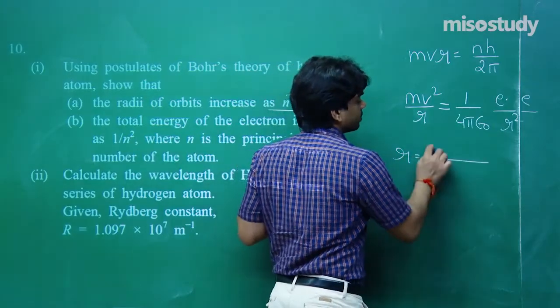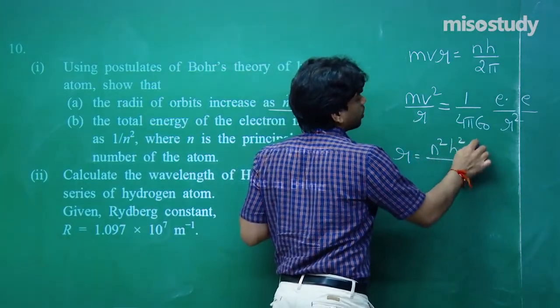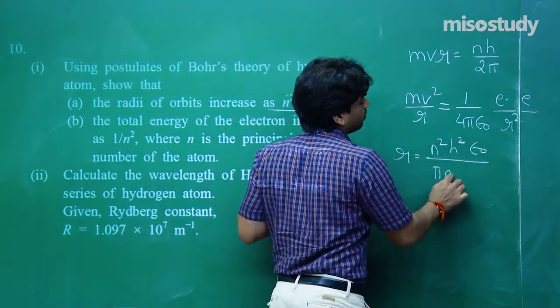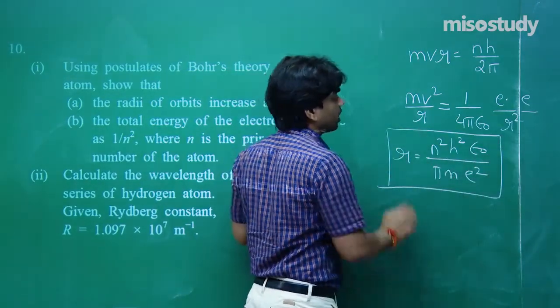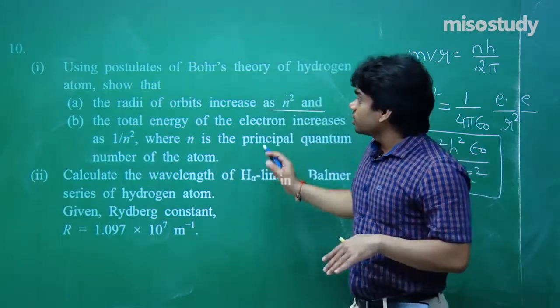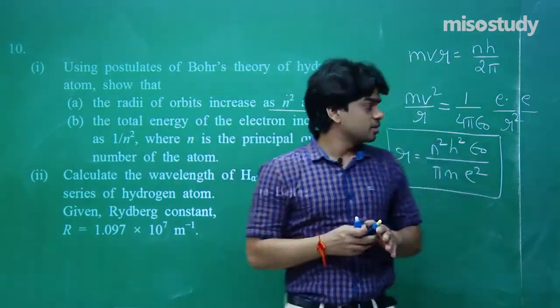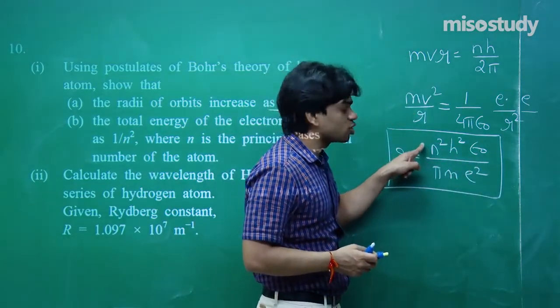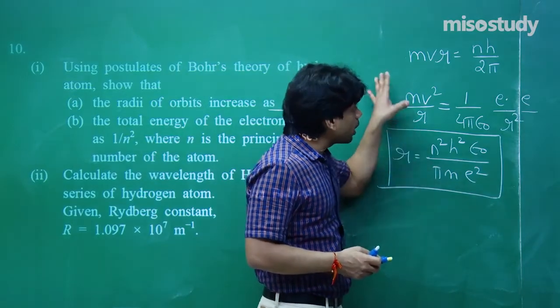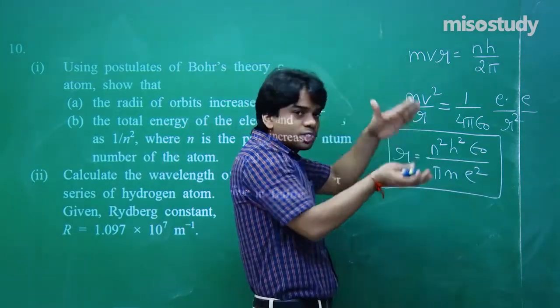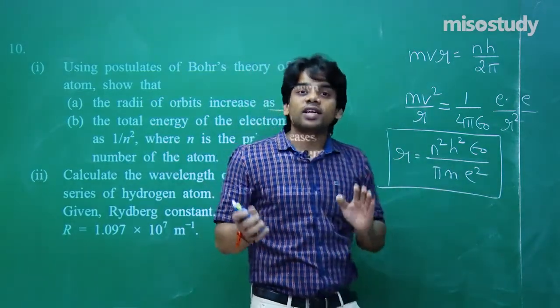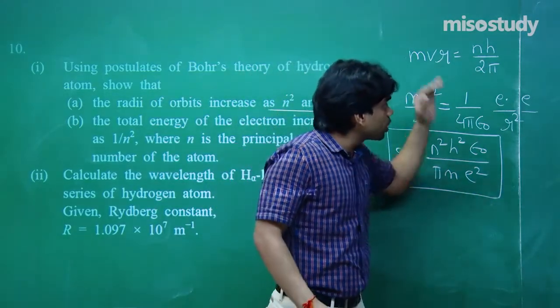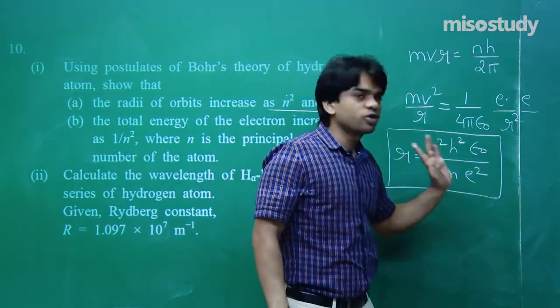r is n square h square epsilon naught upon pi m e square, which we have done in our regular class. You see the first thing, the radii of orbit increases as n square. I am not completely breaking up these two equations and showing you the reformulation of this radius r, because we have done this in regular class. So I am using directly what equations I am going to use and reach on to this result.